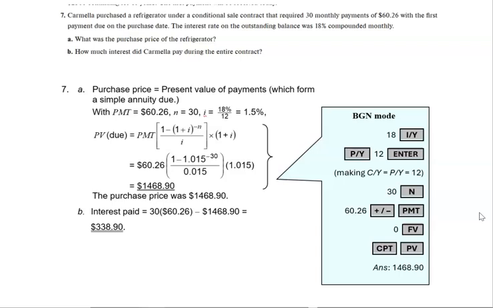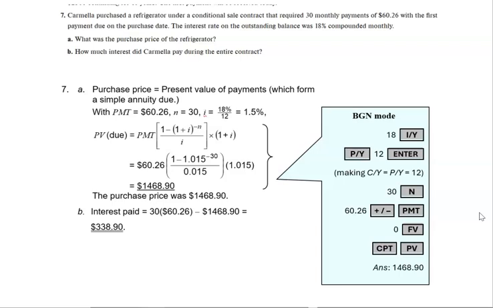So what we need to do is put all of our information in and figure out what the present value is, and that is going to represent the purchase price of the refrigerator. So again, we need to figure out if it is an ordinary or if it's a due annuity. So we know that the payments are going to be made at the beginning. So that means that it is an annuity due. So we need to put our calculator into the beginning mode.